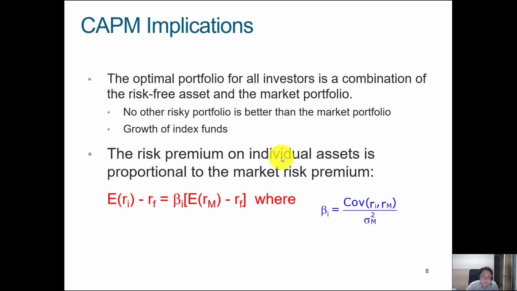The risk premium on an individual asset is the expected return on the asset minus the risk-free rate, and it equals the beta coefficient times the market risk premium. This over here is the market risk premium, the expected return on the market portfolio minus the risk-free rate. So the expected return on an individual asset is proportional to the market risk premium, and the value of that proportion is given by the covariance between the risky asset and the market portfolio divided by the variance of the market.